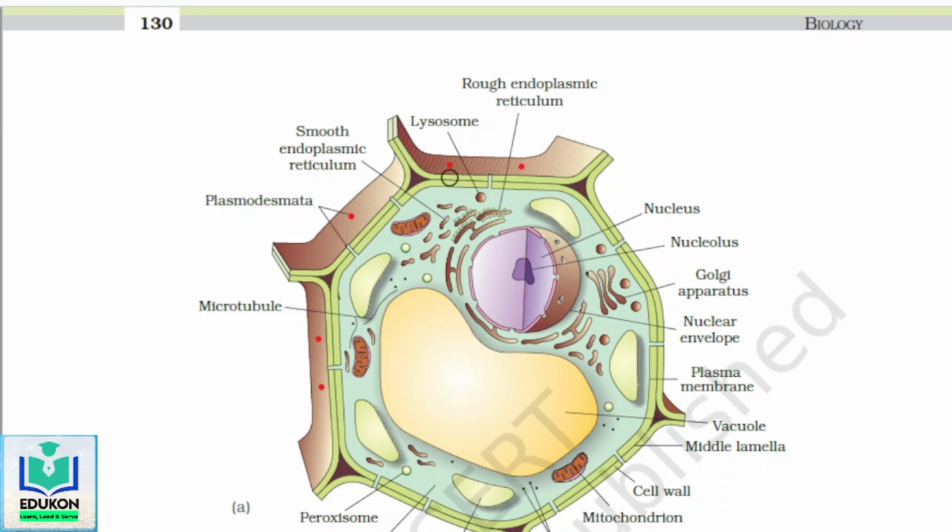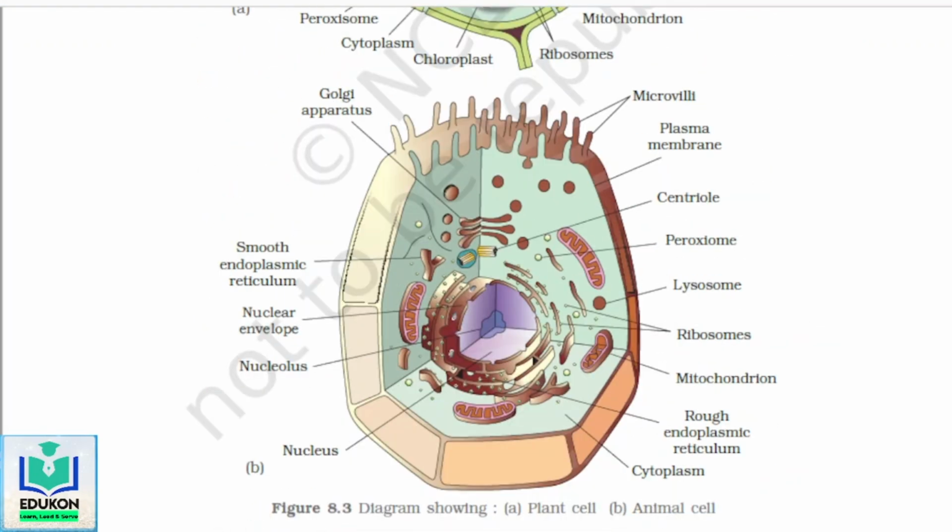We have endoplasmic reticulum, both smooth and rough, and lysosomes. We have a large central vacuole, which is absent in animal cells. We have microtubules, mitochondria, ribosomes, peroxisomes, and cytoplasm. We do have a chloroplast. All these are present in plant cells, which are also eukaryotic cells.